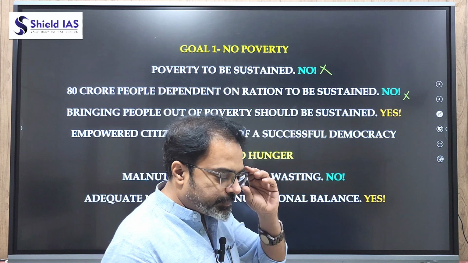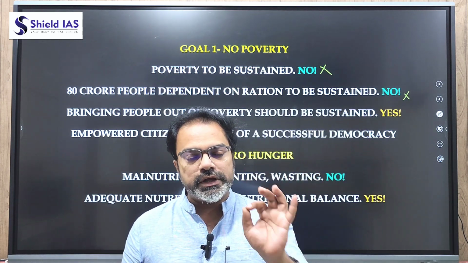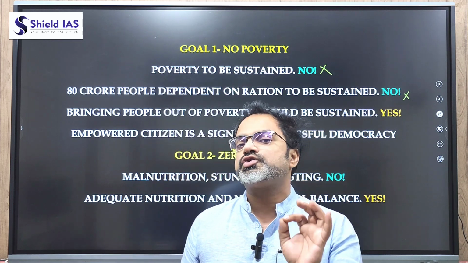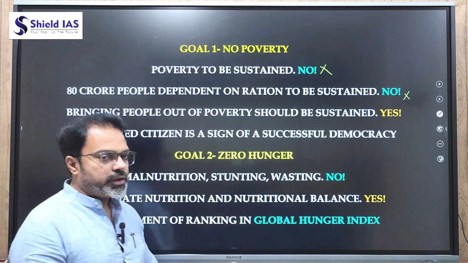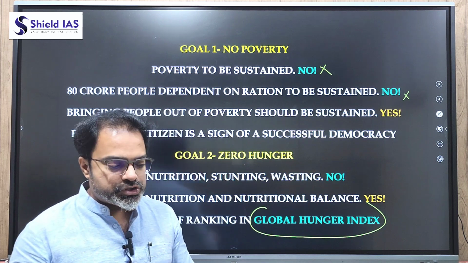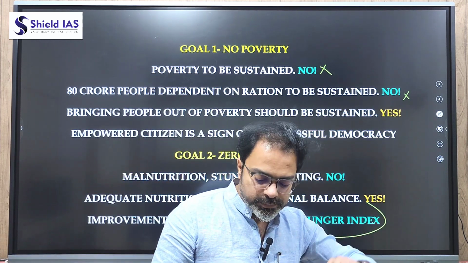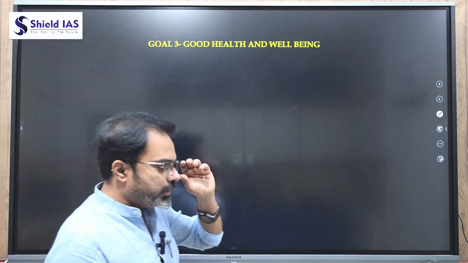Now when we are promoting adequate nutrition and nutrition balance, it improves the ranking in the Global Hunger Index. So the rise in the ranking has to be sustained, the improvement in the ranking in the Global Hunger Index. Now the next goal after nutrition is the promotion of good health and well-being. So goal number 3 is good health and well-being.